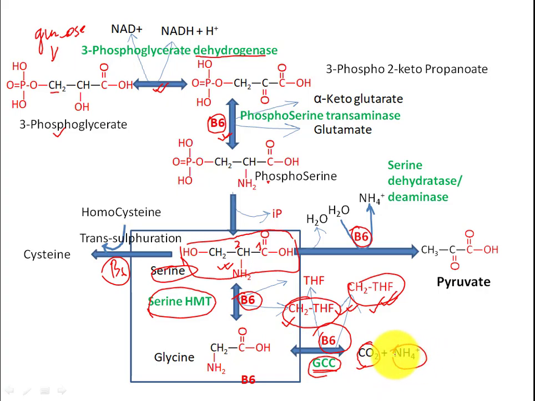In our body, glycine can also be synthesized from this. Only, we require a very high amount of methylene tetrahydrofolate. If methylene tetrahydrofolate is enough in our body, glycine can be directly synthesized from carbon dioxide and ammonia. And after synthesis of glycine, if it is very high, serine can also be synthesized. But the main pathway of synthesis of serine is this. This is an optional pathway, but the main pathway of synthesis of serine is this, and from this serine, glycine will also be synthesized.